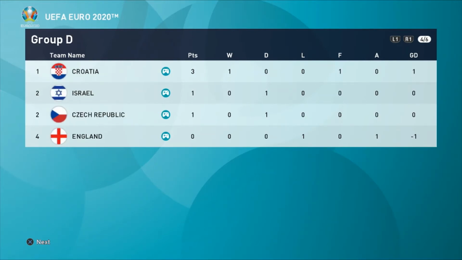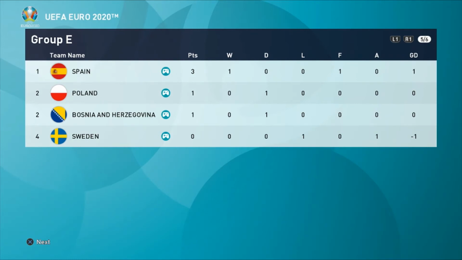Croatia, they got a big victory against England. And Israel and the Czech Republic, as we saw not too long ago, got a 0-0 draw, which means as it currently stands, England are bottom of the group. There's still time for them to potentially get back, of course. As for Group E, as it currently stands, Spain are top thanks to a late winner from Iago Aspas. The Swedes will feel very, very harshly done by there. But the Polish and the Bosnians in a 0-0 draw even, which means they both got 1 point on the board. So that is today's fixtures completed.